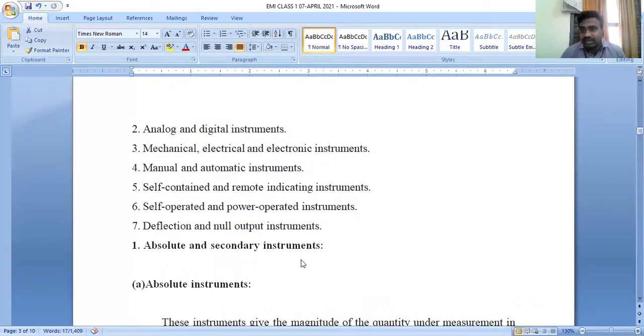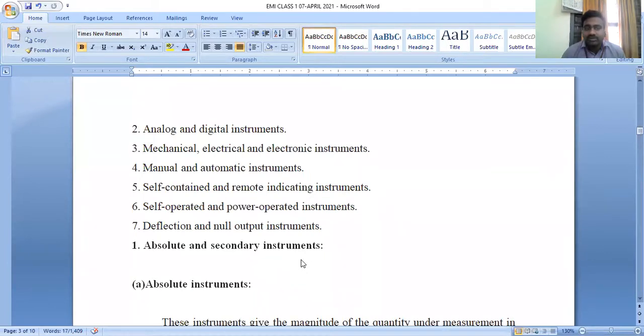Absolute instruments and secondary instruments. How can we define an instrument as absolute, or as a secondary instrument, or as an analog instrument, or as a digital instrument? There is a range of varieties. We classify the instruments, depending upon their performance and field of application, into 7 categories. First one is absolute and secondary, second one is analog and digital, third one is depending upon the field of application.